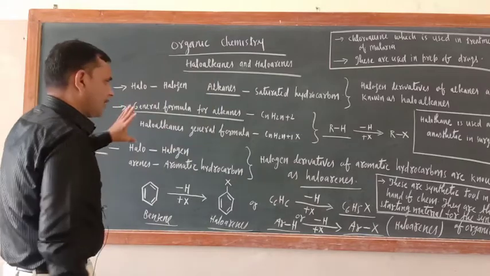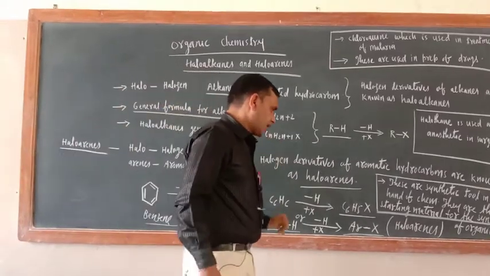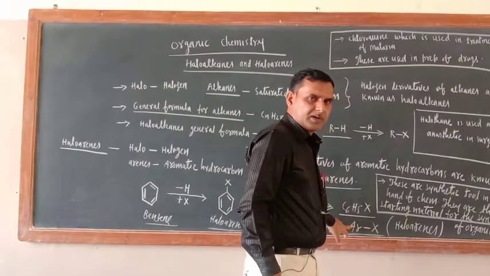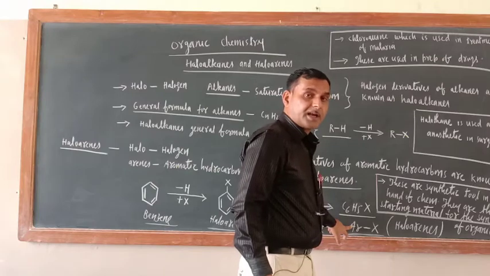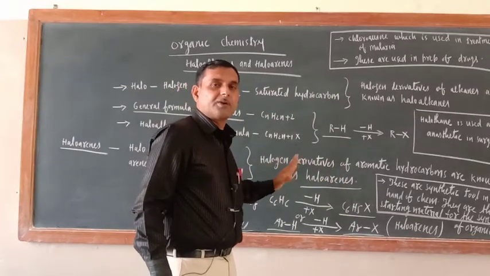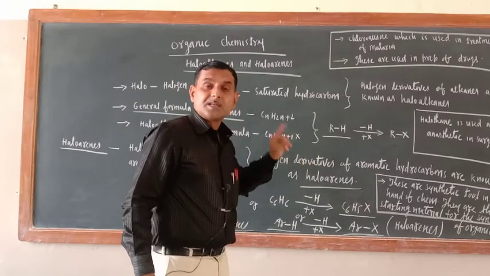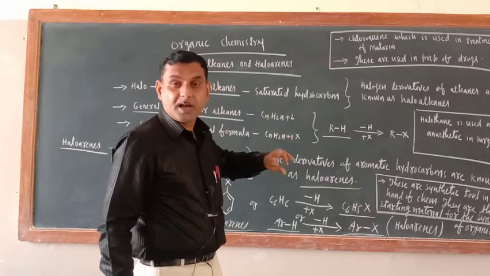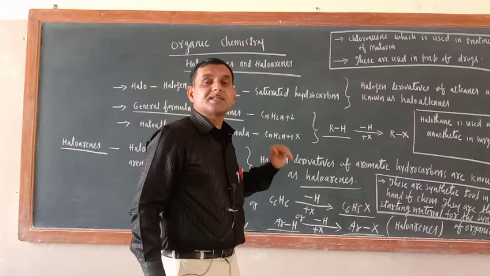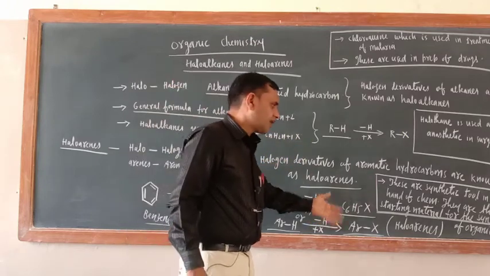Now in the boxes I wrote some information. In ArX, Ar means aryl group. When you replace one hydrogen from benzene or an aromatic hydrocarbon, what remains is known as the aryl group. As you replace one hydrogen from alkane, the name of what remains is the alkyl group: methyl, ethyl, propyl. So here also it is like that only.